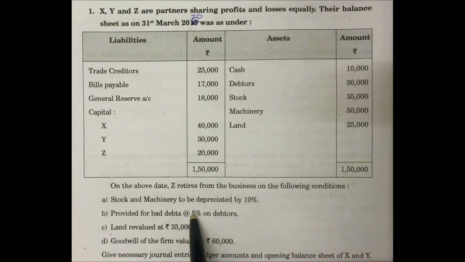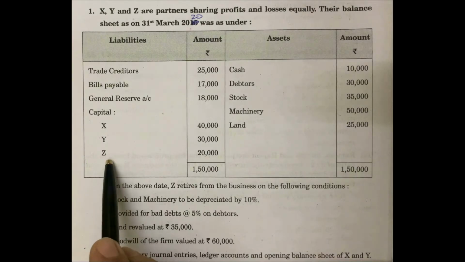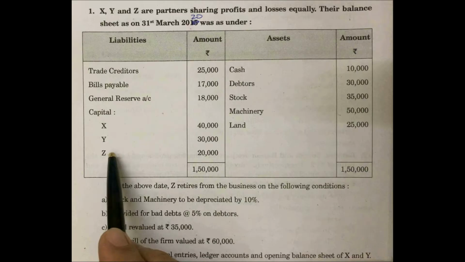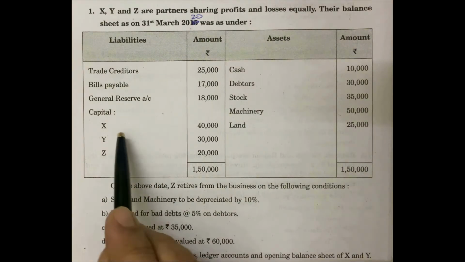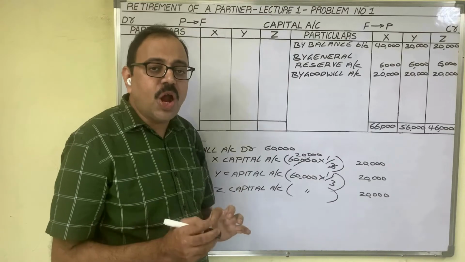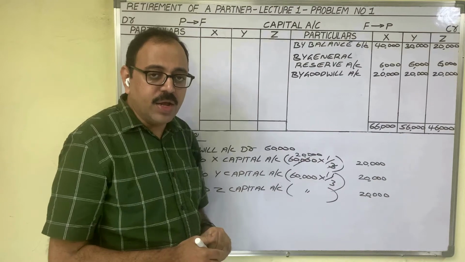See the additional information. Related to Z's due amount, there is no information. It is not given in the additional information that the due amount of Z is paid. If nothing is mentioned in the problem, then the meaning is that the due amount of Z is transferred to his loan account. X and Y are not paying the due amount of Z at the time of his retirement. They are transferring that amount to his loan account. In future, they are going to pay that amount.